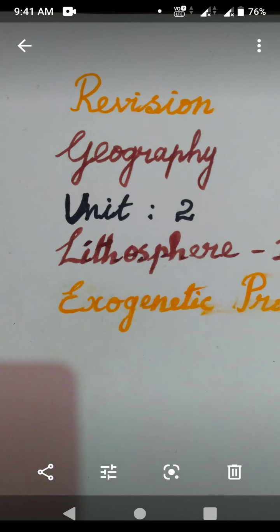Next, last one, distinguish between spit and bar. A spit is a ridge or embankment of sediment attached to the land on one end and terminating in open water on the other end. At the same time, bar means what? A bar is an elongated deposit of sand, shingle or mud formed in the sea, almost parallel to the shoreline. Okay, spit example. Spits are common at the mouth of estuaries. That is, Kakinada spit. Bar, where a spit grows across a bay, a bar